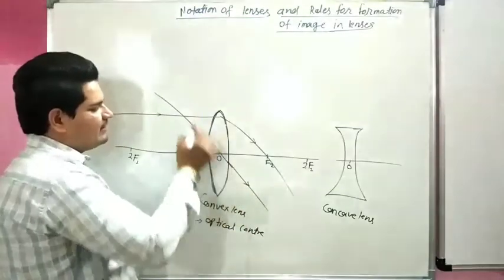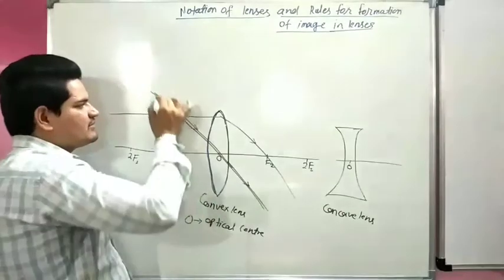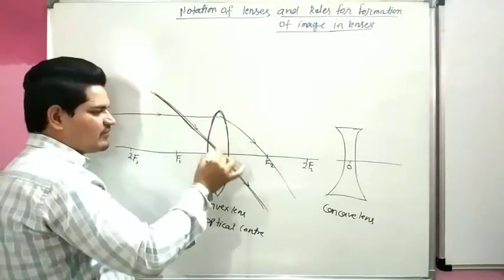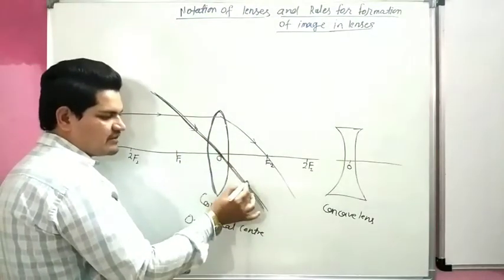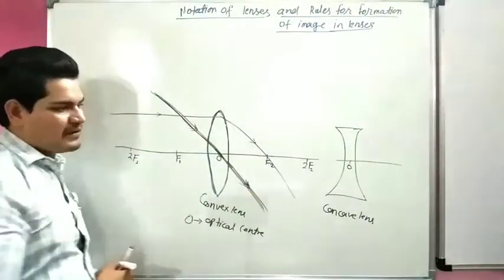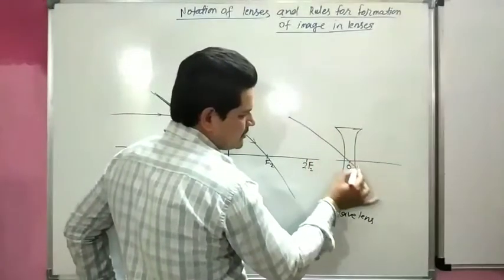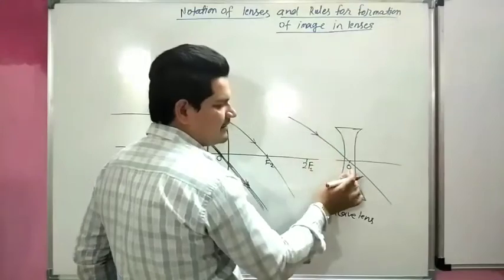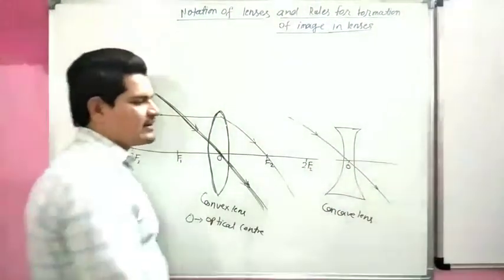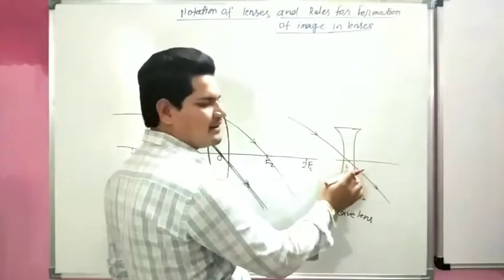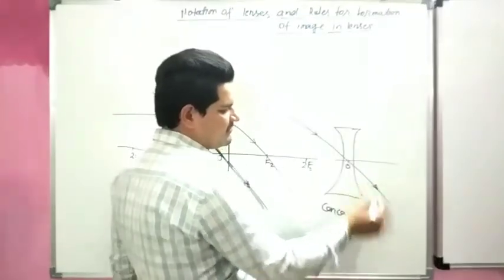It will not divert from its original path. This second rule is the most important. It does not change its path. In the case of concave lens too, when an incident ray comes toward the optical center O, it will cross the optical center in the same way.